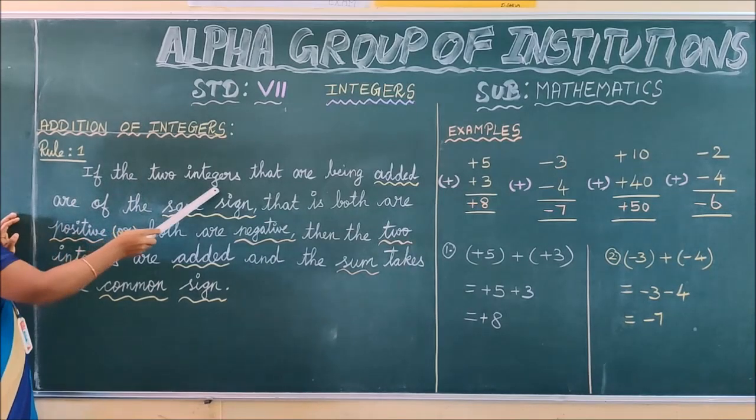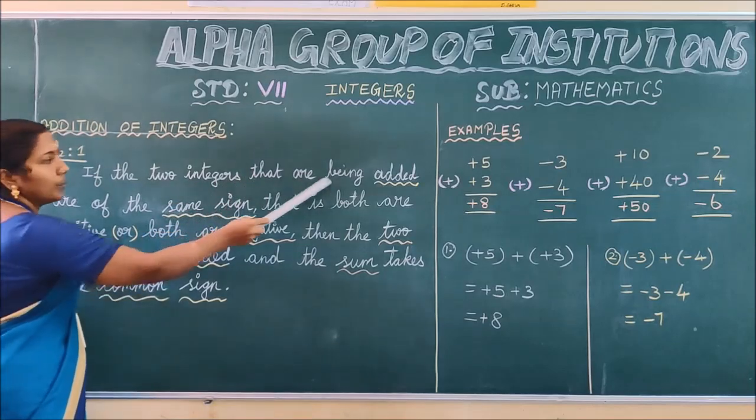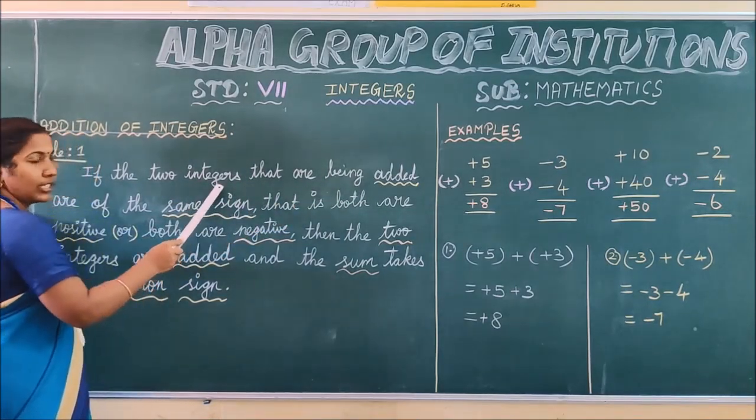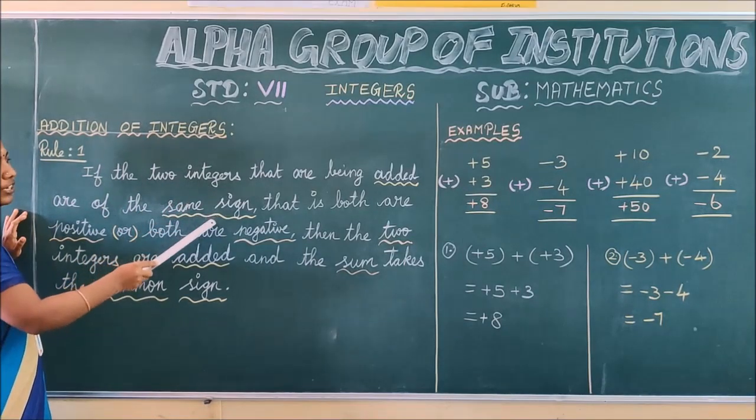Suppose in the question you are given two integers that are being added. What they are asking is that you have to add the given two integers. In that case, you have to observe the sign of the given two integers.